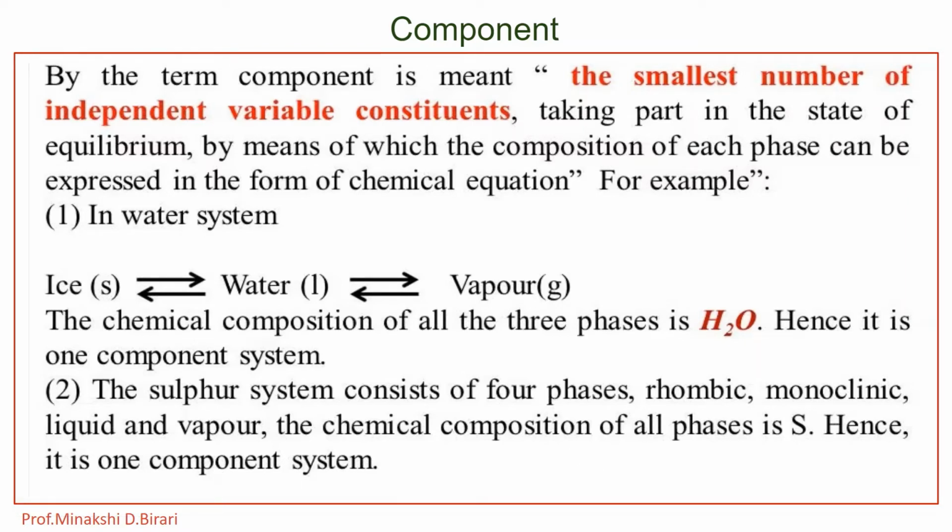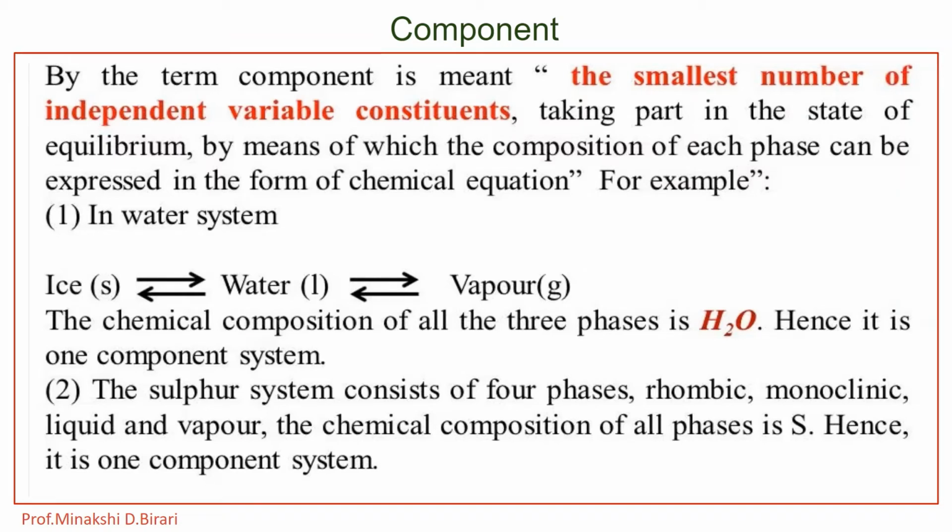So, component alternatively can be defined as the number of components of a system. These are the minimum number of molecular species in terms of which the composition of all the phases may be quantitatively expressed. To decide the number of components of a system, a question may be asked: what is the smallest number of substances that are involved in making up independently each phase of the system?